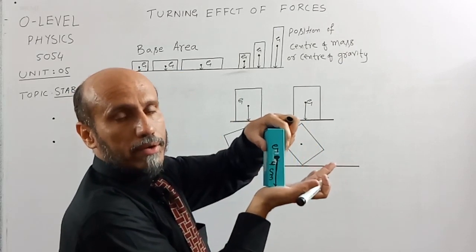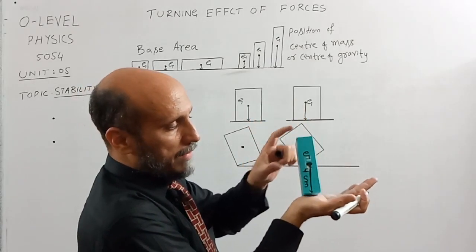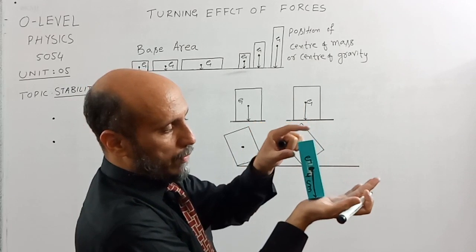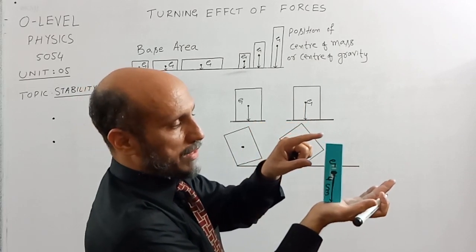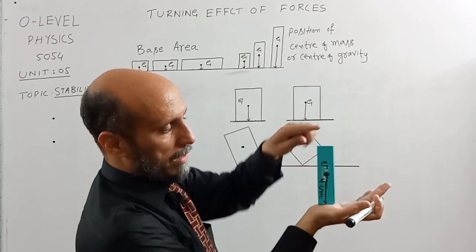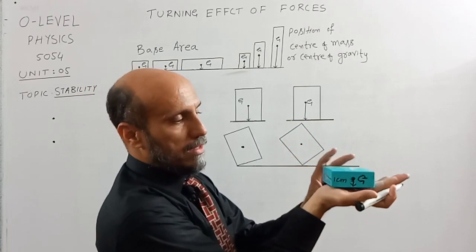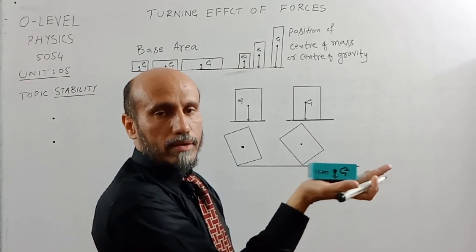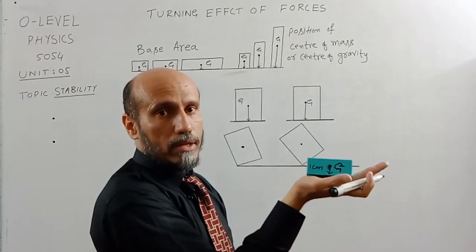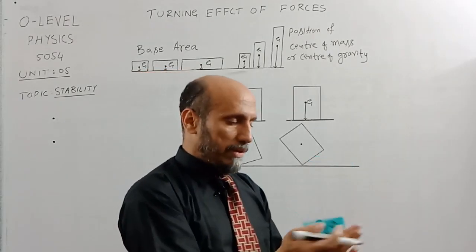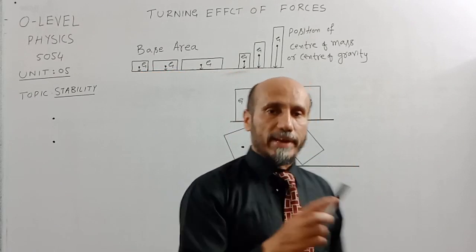So what do you think? What do you suggest? Now you can see if I am moving my hand, then it is going to topple over very quickly. So it is unstable, least stable. But if I am going to place the box like this, now if I shake my hand, then it is going to be stable. So from this example we have concluded that stability of the body depends on two factors.